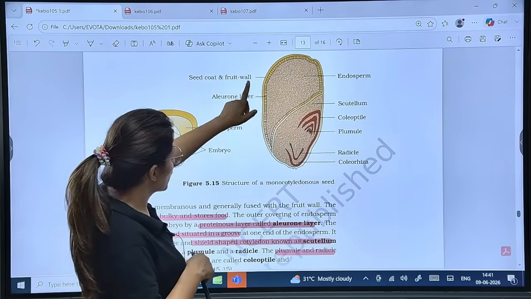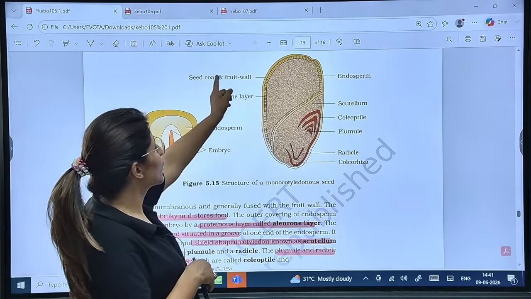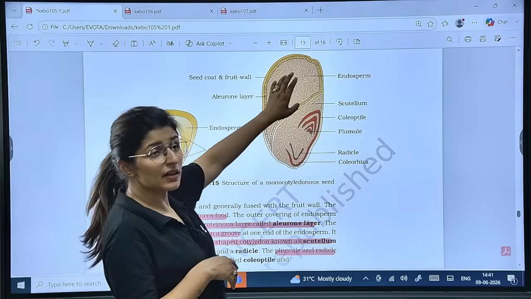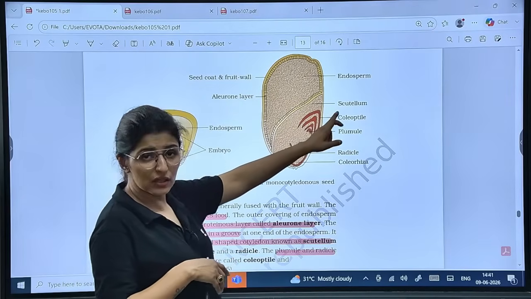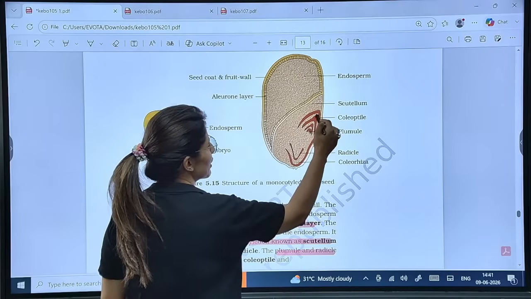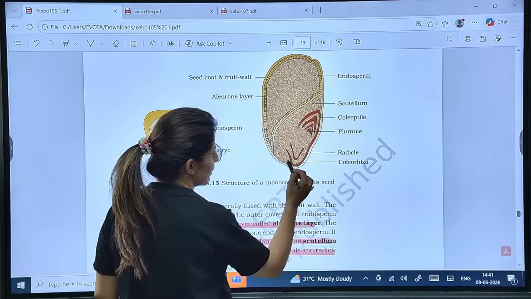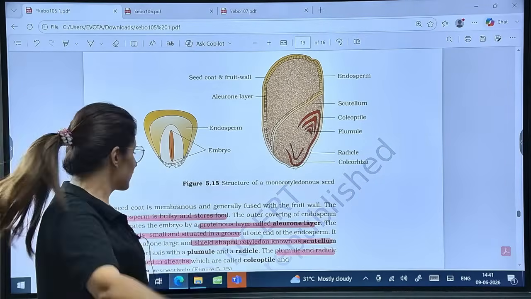So this is a monocot seed, basically maize. The outer layer is a seed coat and fruit wall fused, the major part made up of yellowish endosperm, and it has this scutellum, the monocot single cotyledon. This is the embryonal axis, plumule covered by the sheath coleoptile, radicle covered by the sheath coleorhiza. Coleorhiza and coleoptile are absent in the case of dicots, right?